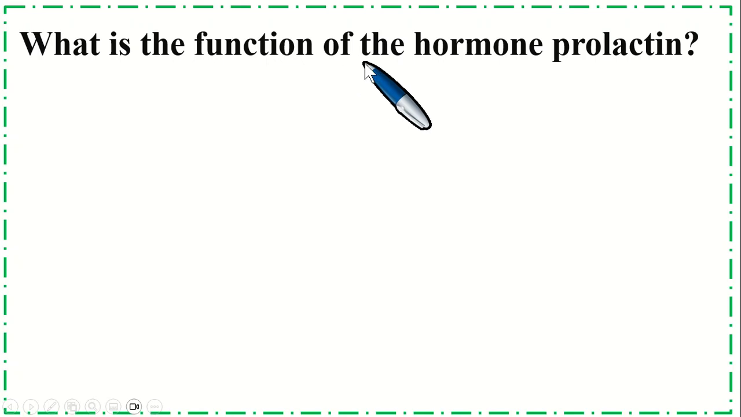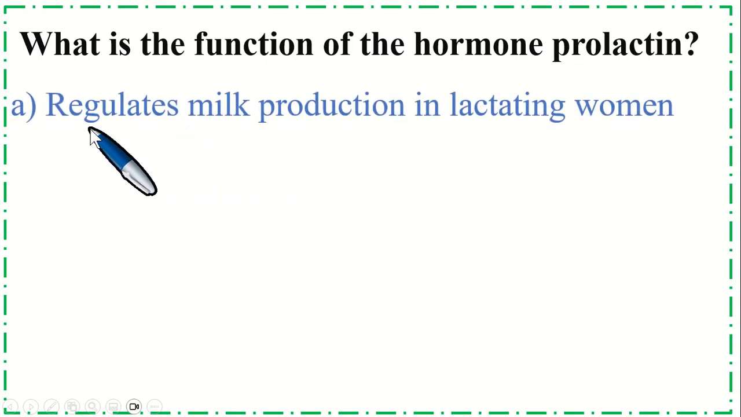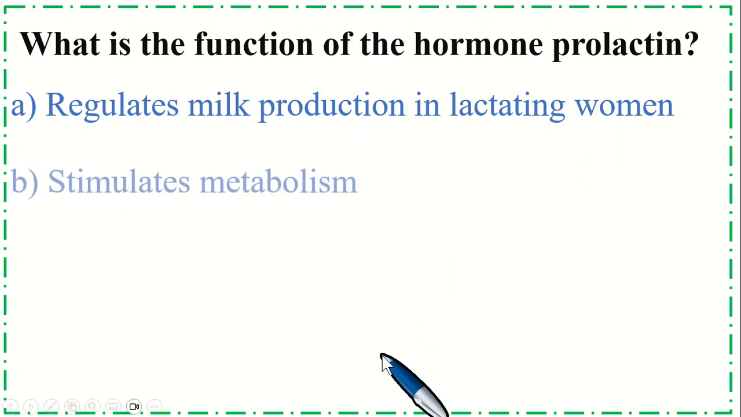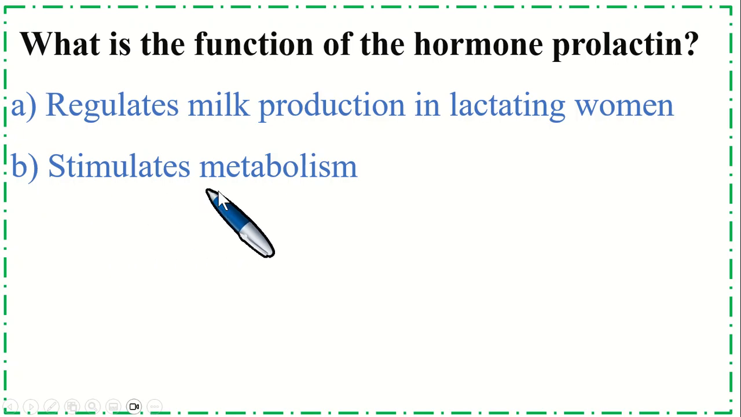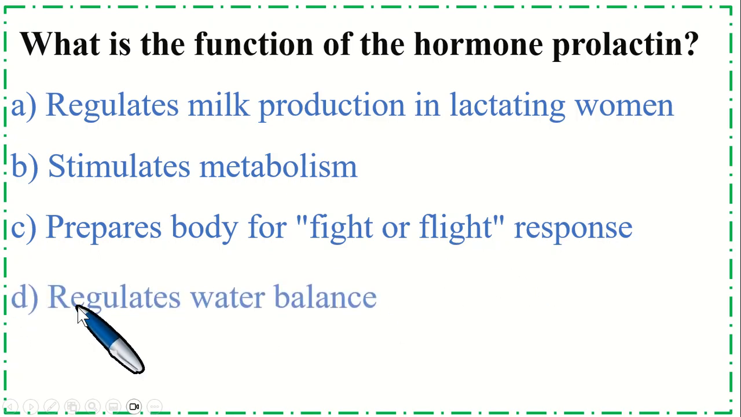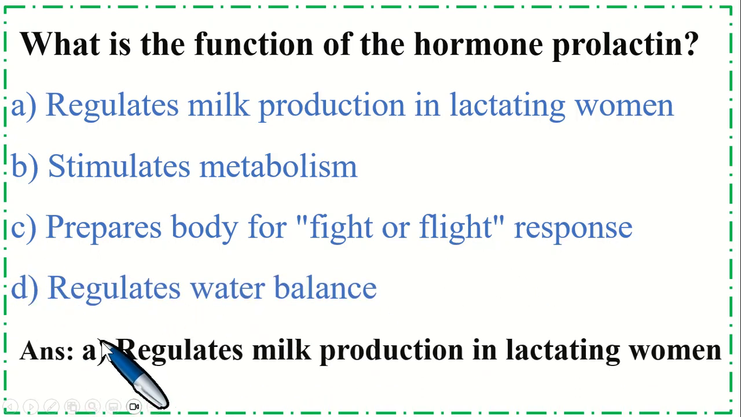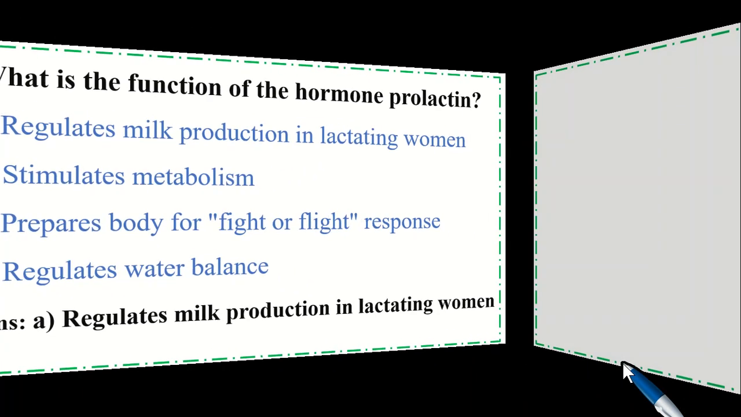What is the function of the hormone prolactin? Option A, regulates milk production in lactating women. Option B, stimulates metabolism. Option C, prepares body for fight or flight response, and option D, regulates water balance. So the correct option is A, regulates milk production in lactating women.